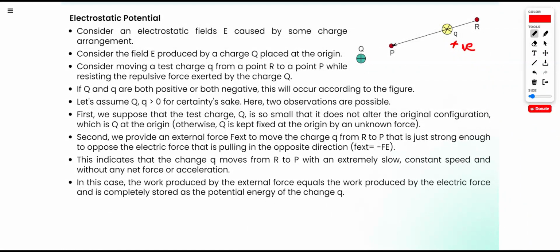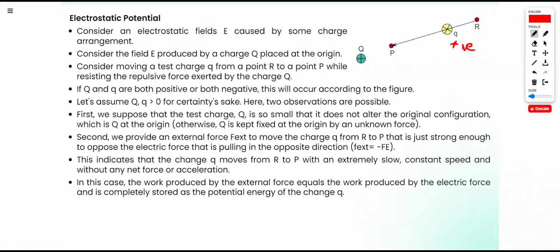Second, we provide an external force to move the charge Q from R to P with an extremely slow constant speed. I repeat the second one. We provide an external force to move the charge Q from R to P that is just strong enough to oppose the electric force that is pulling in the opposite direction.